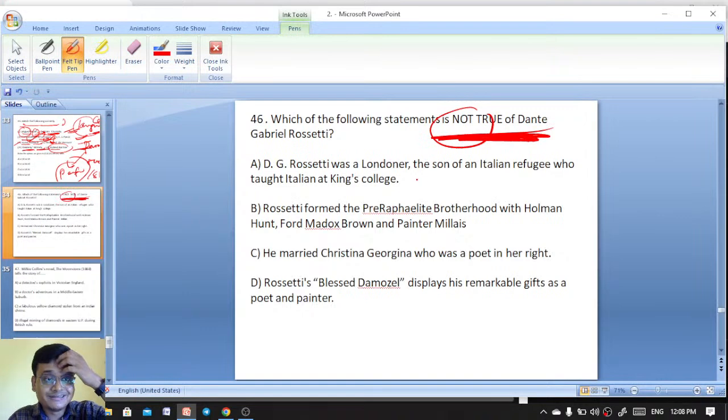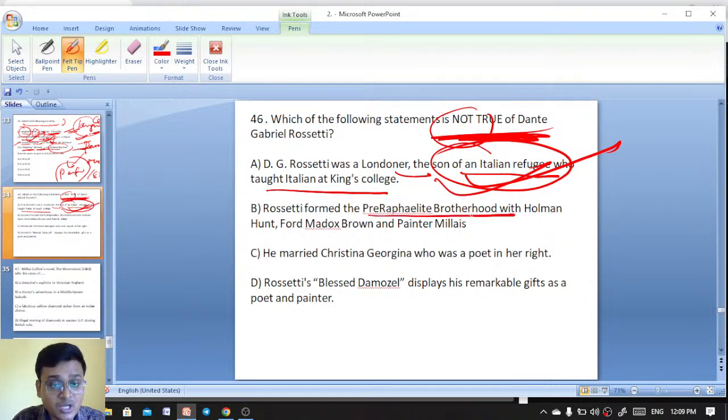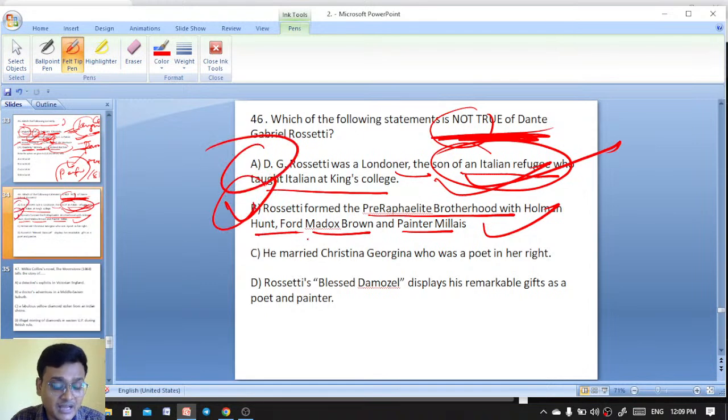D.G. Rossetti was a Londoner, the son of an Italian refugee who taught Italian at King's College. That is true. Okay, he was a son of an Italian refugee also. Rossetti formed the Pre-Raphaelite Brotherhood with Holman Hunt, Ford Madox Brown, and the painter John Millais. That is also true.